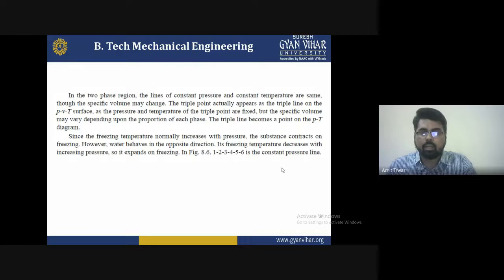The triple point actually appears as a triple line on the PVT surface, that is the pressure, volume, and temperature surface, as the pressure and temperature of the triple point are fixed. But the specific volume may vary depending upon the proportion of each phase, and the triple line becomes a point on the pressure-temperature diagram. Since the freezing temperature normally increases with pressure for most substances on freezing, however, water behaves in the opposite direction.